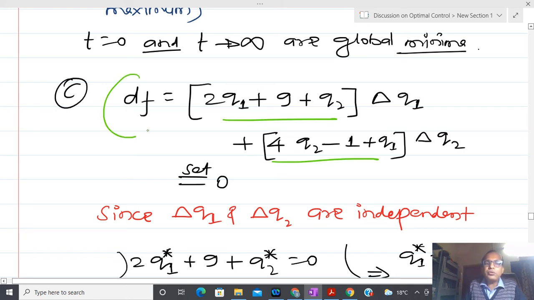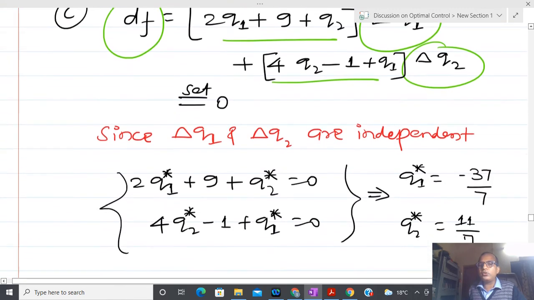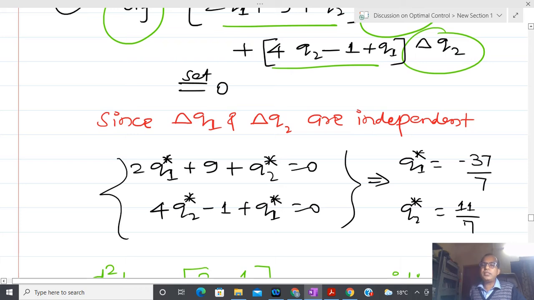So when we put the differential equal to 0, since delta q1 and delta q2 are independent, I can vary them independently. If I had to vary them dependently, then this is not true, but delta q1 and delta q2 are independent vectors. Due to that reason I can keep the coefficients equal to 0, from the definition of independent vectors. At that time I will calculate q1 and q2.